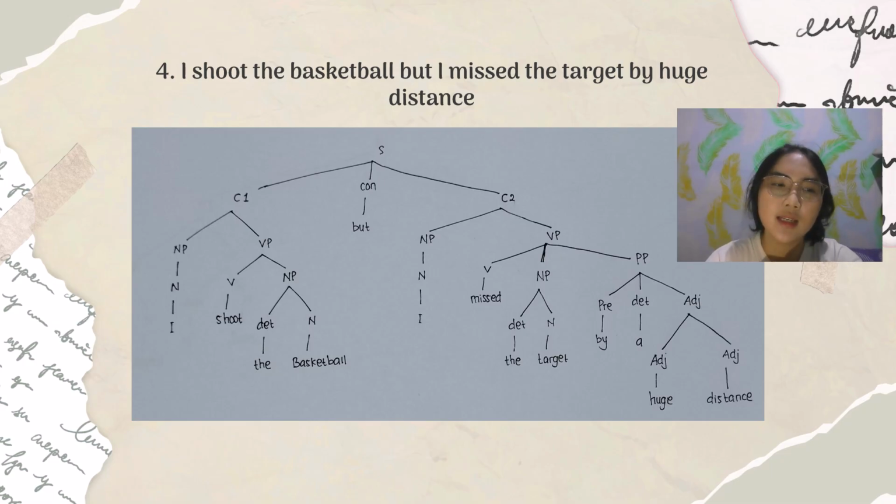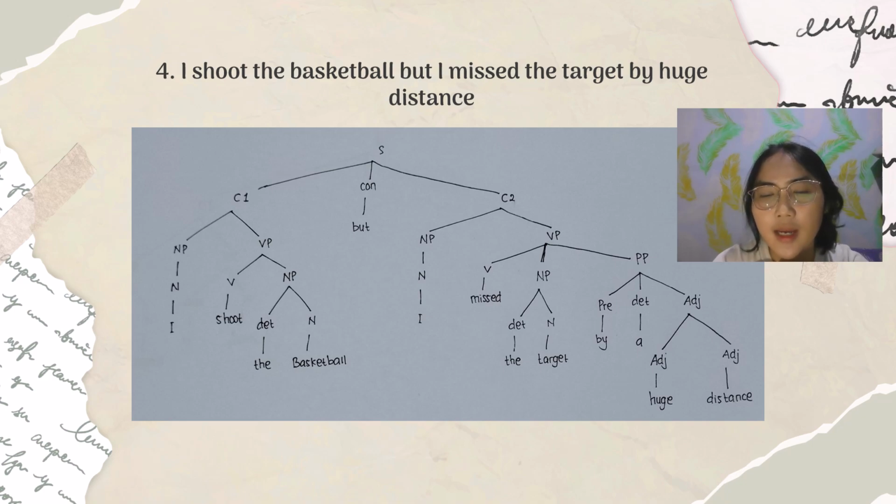And the next is the second clause: I missed the target by huge distance. The NP is I. I is a noun. And the VP section, I divide it into three branches: verb, noun phrase, and prepositional phrase. The verb is missed. The target is an NP.